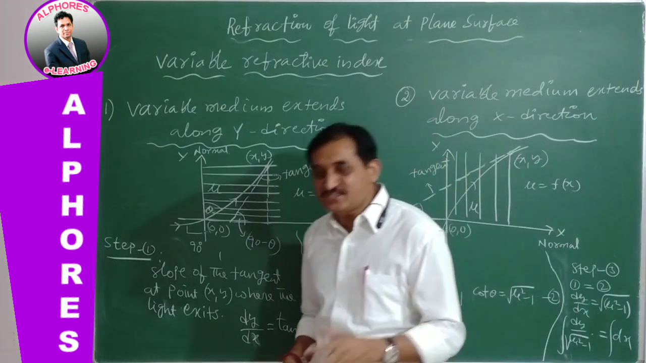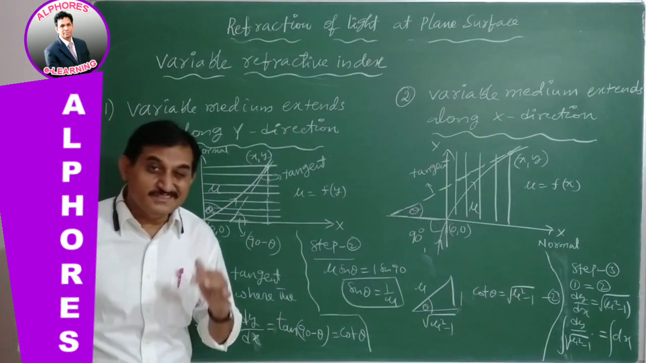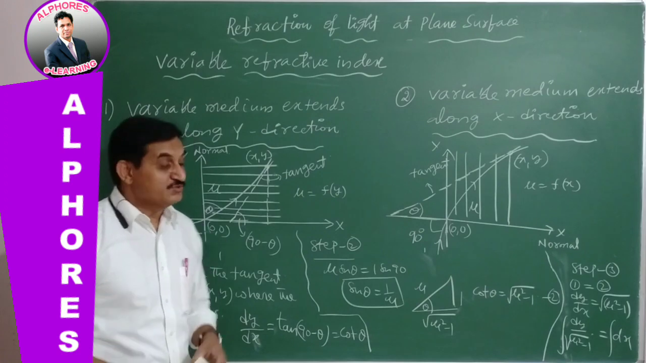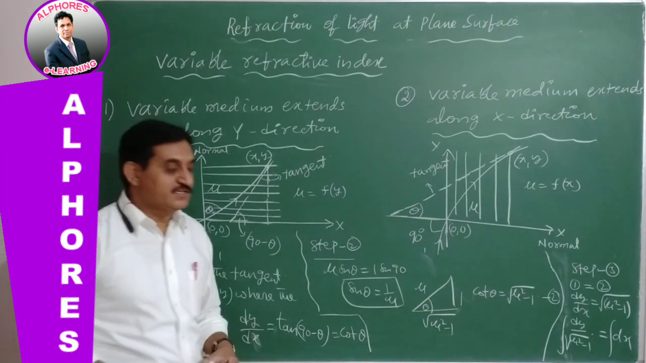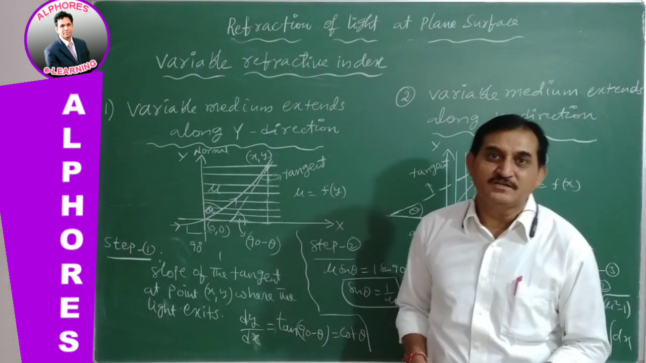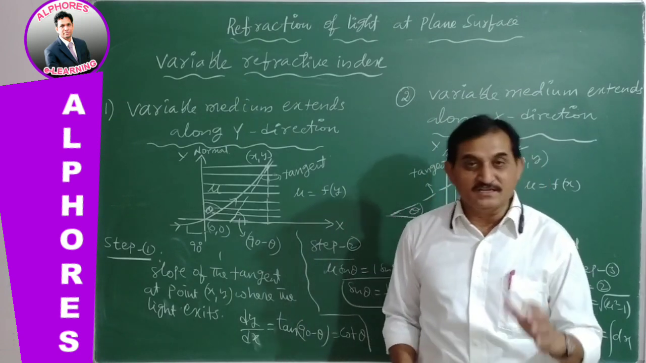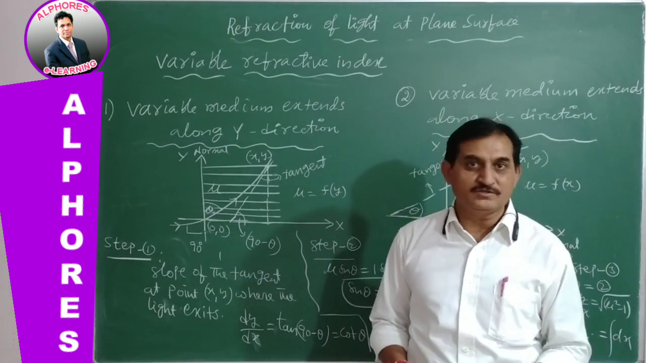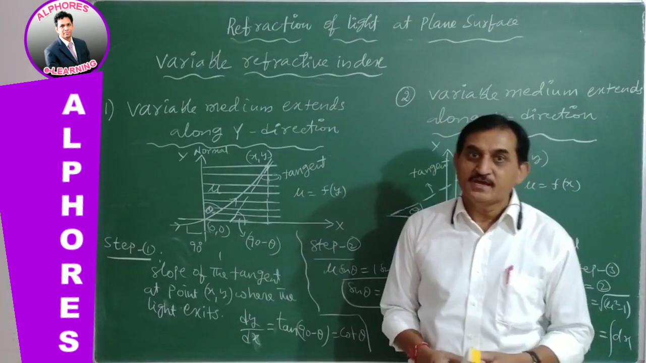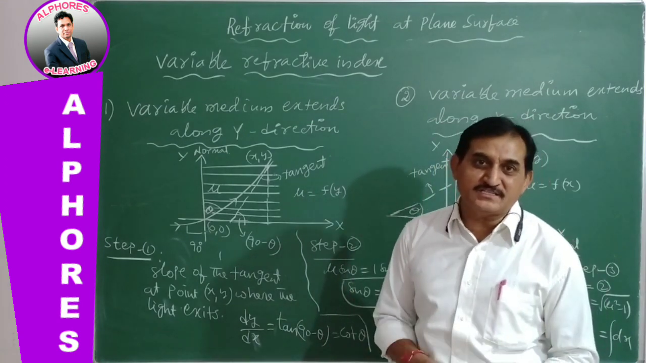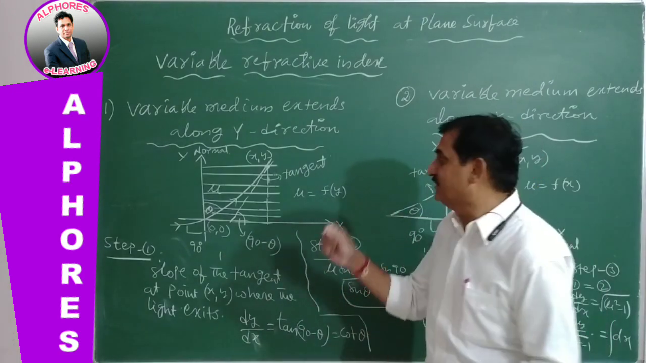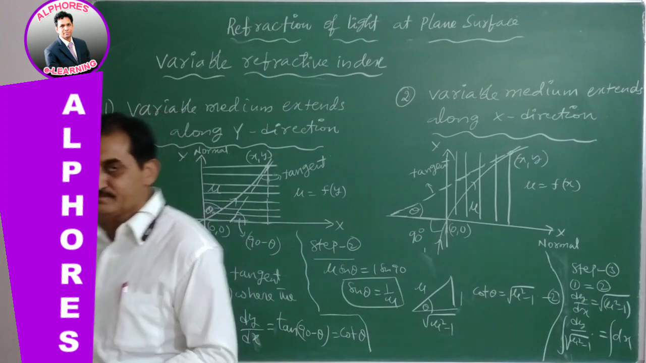In situations where the variable refractive index is taken into consideration, that will be either in x direction or in y direction. So in our part, we should restrict that mu value changes either in x direction or in y direction. Don't think that mu changes simultaneously in x and y directions. In the situation of variable refractive index, it changes only either in x direction or in y direction. Okay?